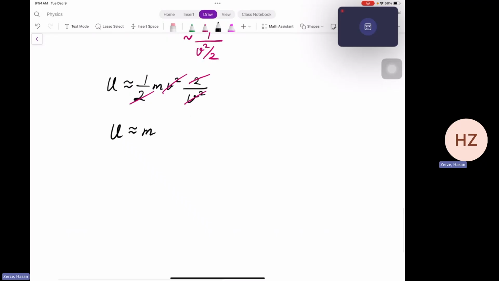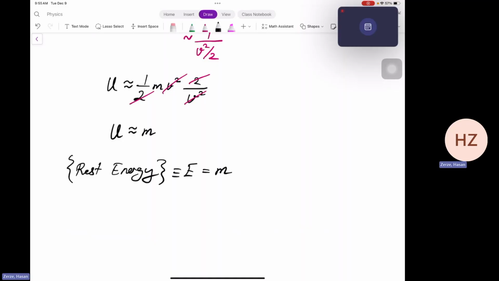So we found out that the rest energy of the particle, which we can show as E, equals m.